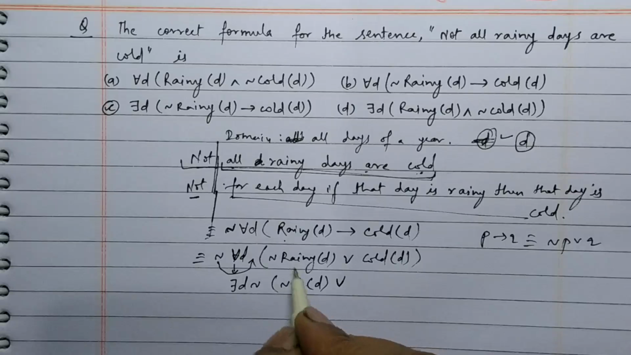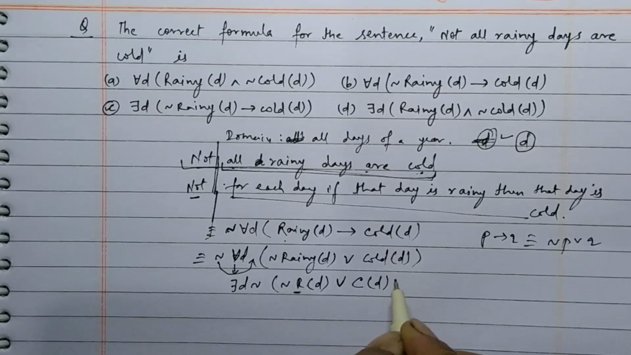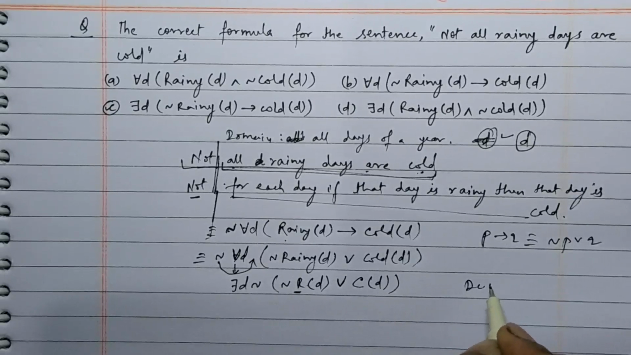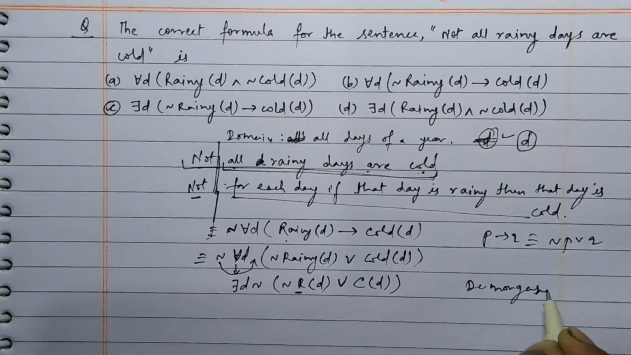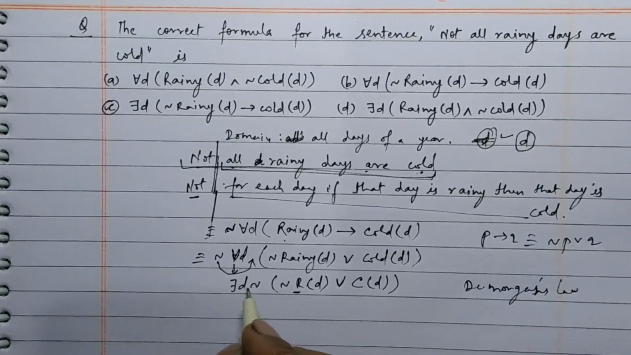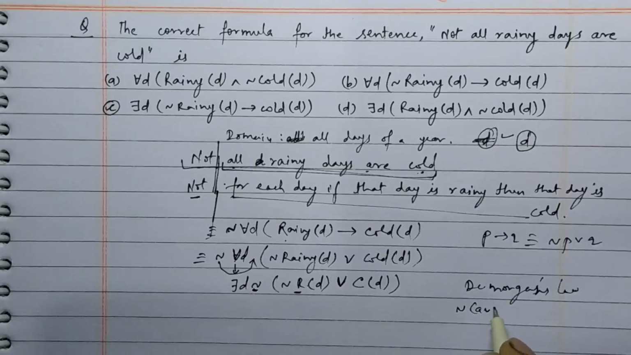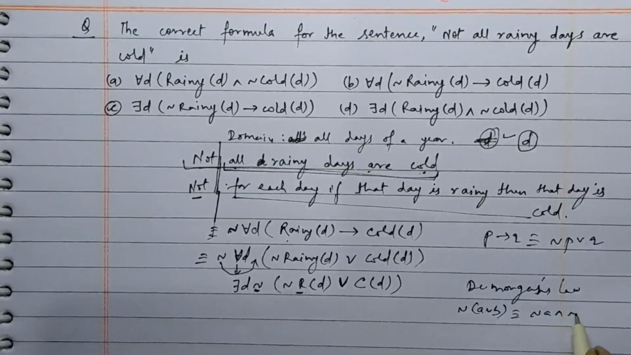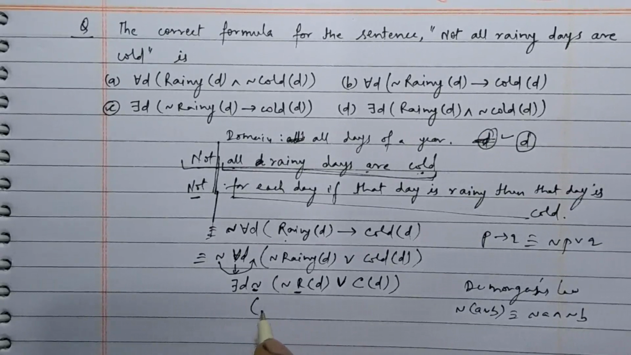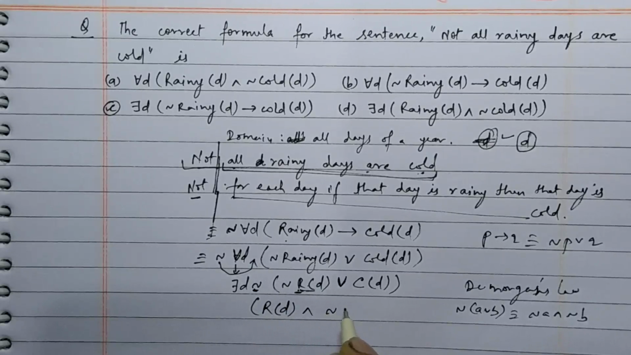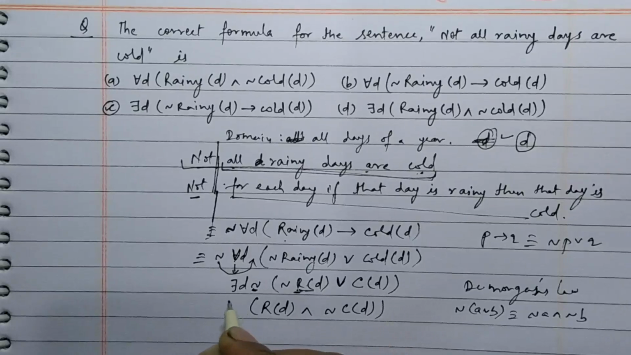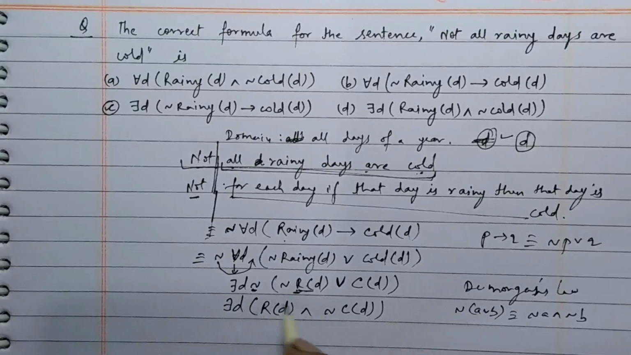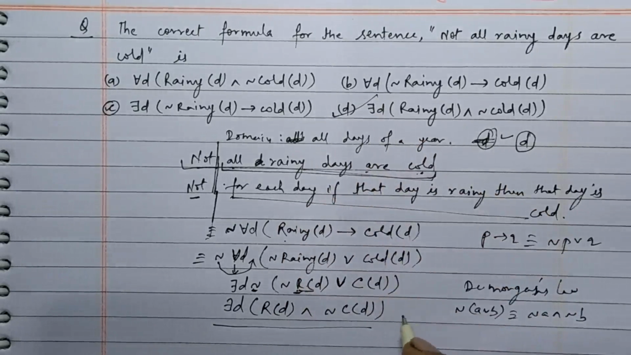I have written R in short for rainy, C for cold. Now we will apply De Morgan's law. Here, because one not is here and there is an or, using De Morgan's, not (A or B) is equivalent to not A and not B. So, the two nots before rainy will cancel each other and it will become rainy day and not cold day, there exists a day d. Now this matches with option D. So D is the correct answer.